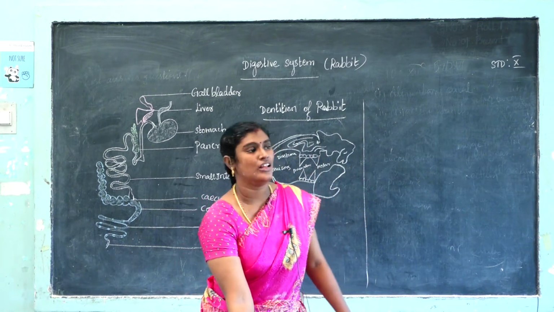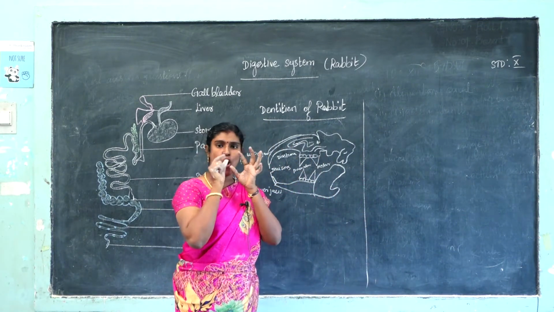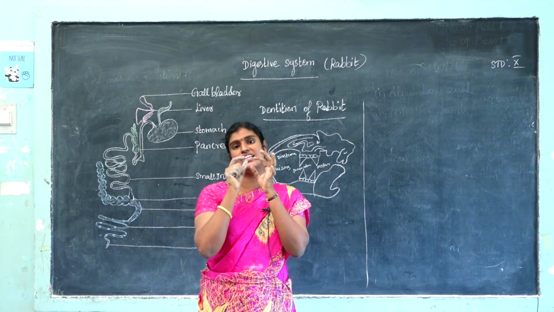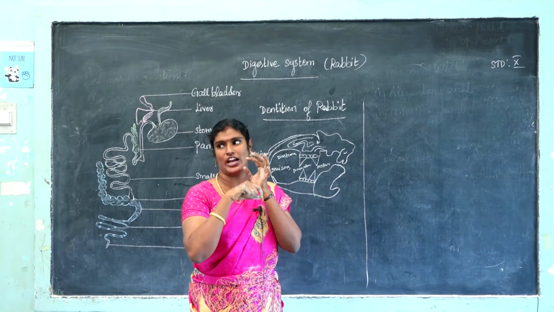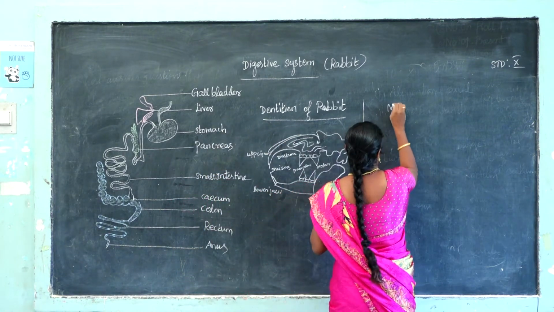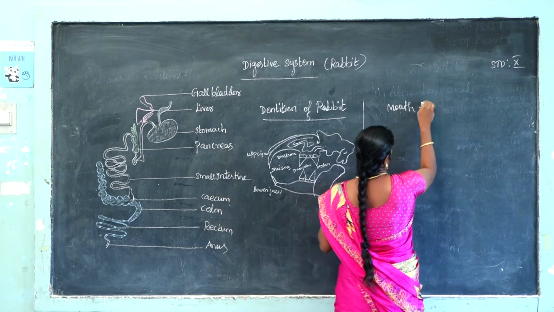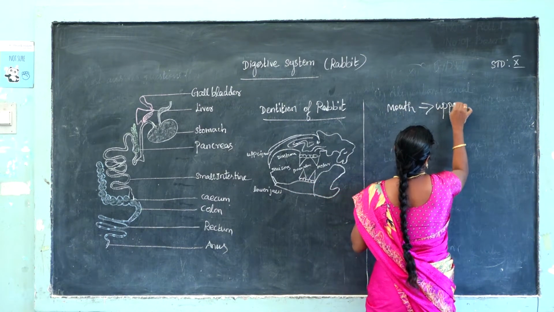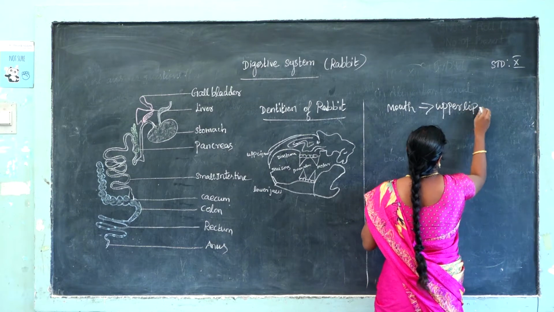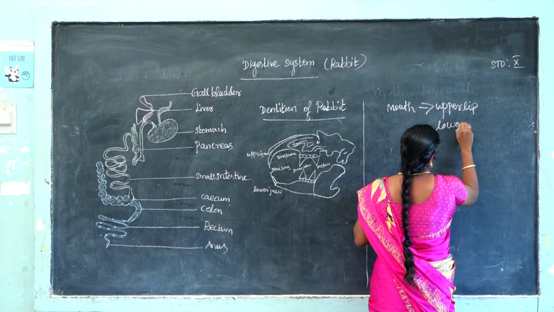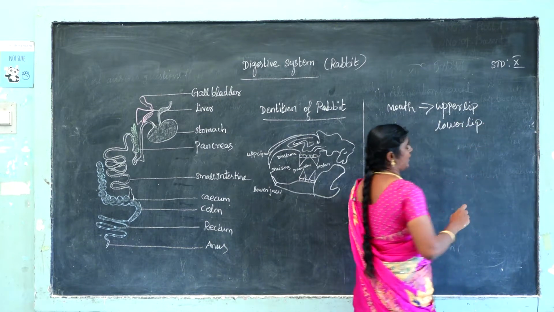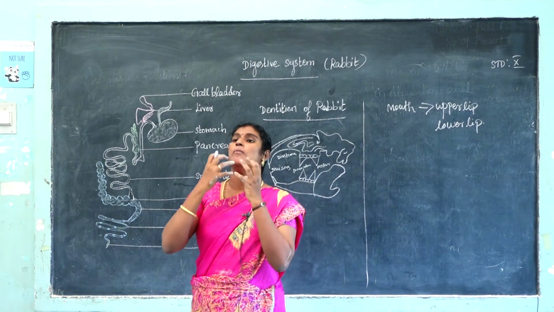First see the part, mouth. Mouth is a transverse slit bounded by upper lip and lower lip. The mouth leads to the buccal cavity.